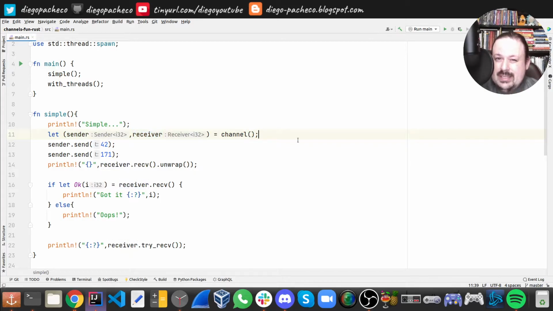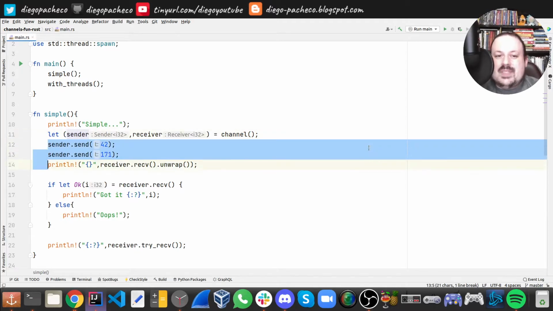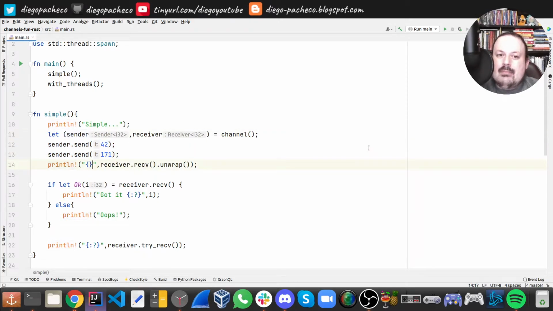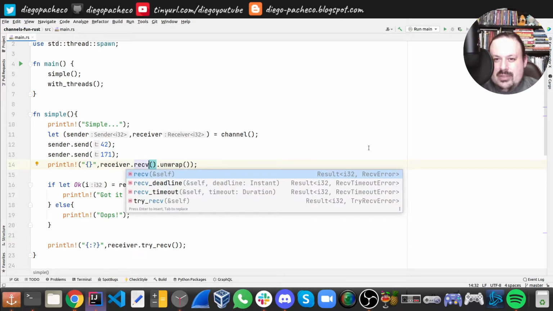So as you can see here, I have no types, but how does it know that it's i32? Interesting, right? Because the first send is 42. That's why it can guess. Then you are passing i32. So I'm just sending two numbers here, and then I'm doing receiver dot recv. Recv is short for receive, and unwrapping, because I think this is a result. Yes, it's a result. So either we're gonna get an i32 or a RecvError.